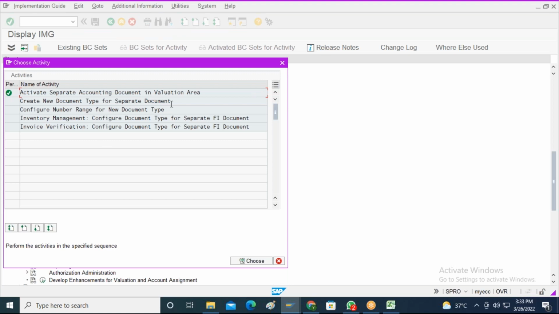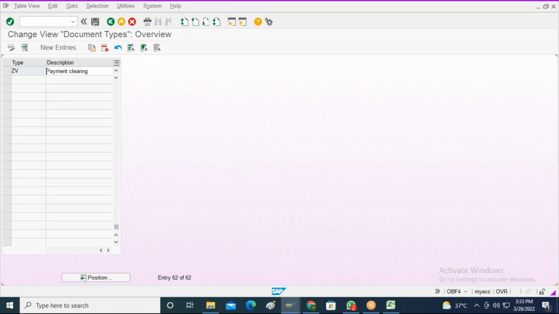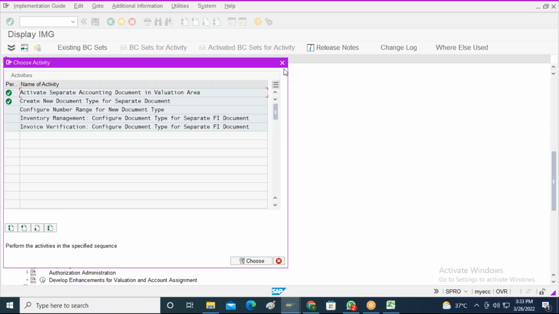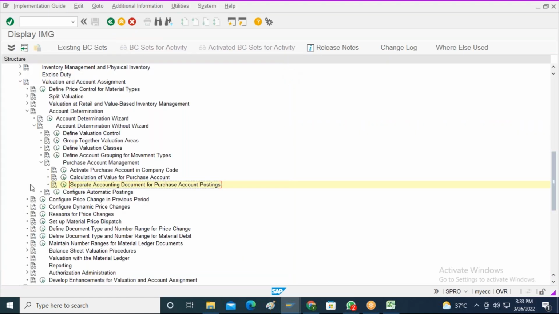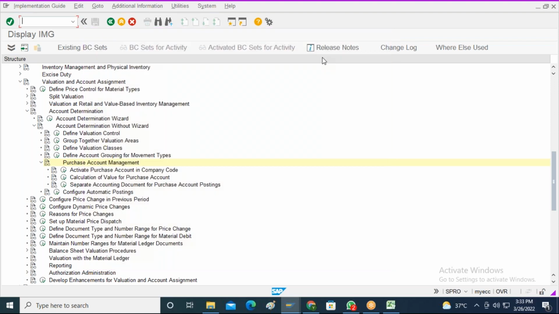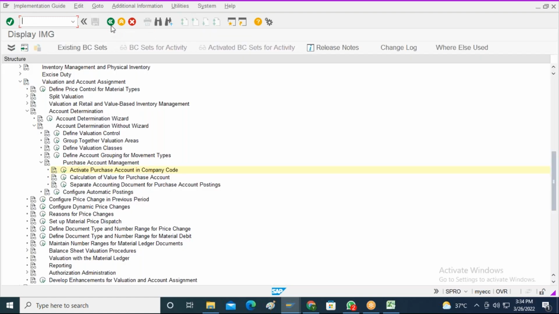Okay, create a new document for a separate document. If I wanted to do this, here I need not do anything. So only already existing document types I can use. But these settings will be done if you are implementing SAP in countries like Germany, Finland, etc., not in all other countries. Let me now save it. That functionality is relevant for those companies or countries only. That is the reason you can activate it in those particular companies.